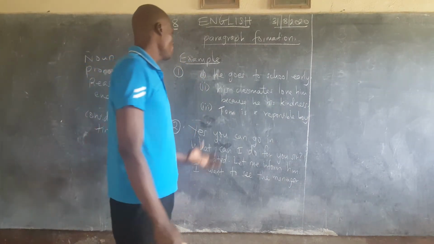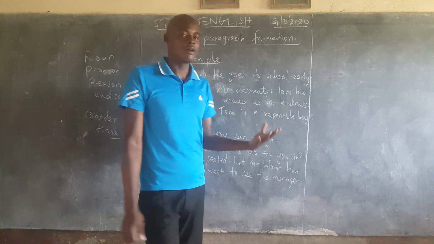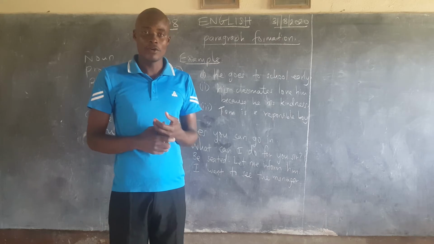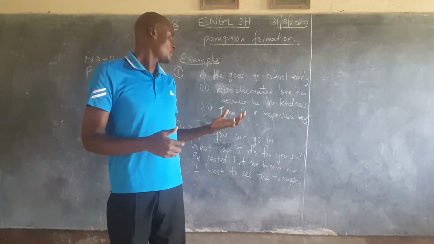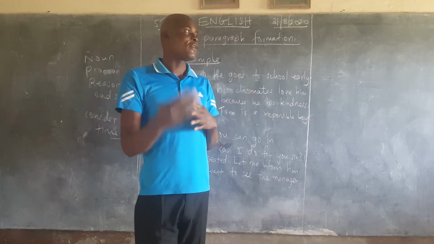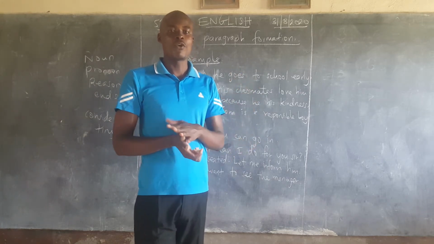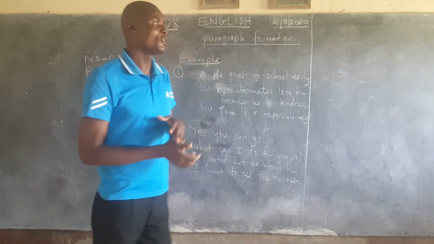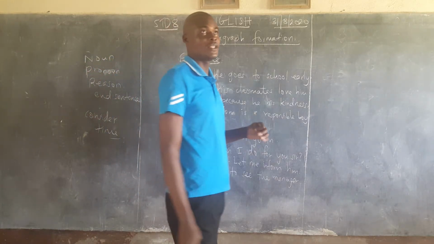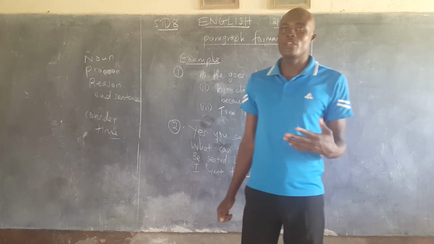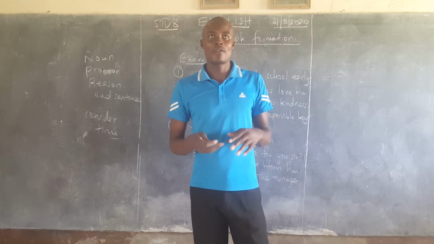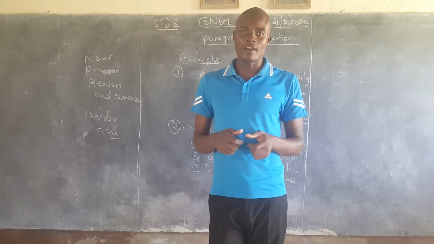We have been given 3 or 4 sentences to make a sensible paragraph, or you may even be given 5 to 6 sentences to see which one will come first and which one will come last to form a sensible paragraph. As you can see on the board, I have only 2 examples to give you today to make you acquainted with the knowledge to be able to use those sentences well to form a sensible paragraph.